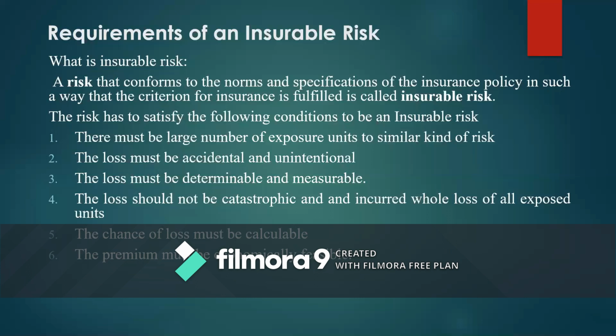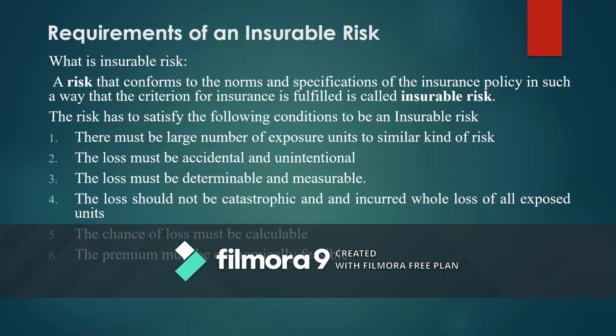For example, if 100 houses are insured for fire, all the 100 houses will not catch fire at a time. Only one or two, based on probable calculations made by the insurance companies, will be burnt out in a given period of time, and those units are compensated. The loss of the burnt houses is compensated out of the contributions made by all those 100 units. So the risk is covered by pooling the risk across several people.